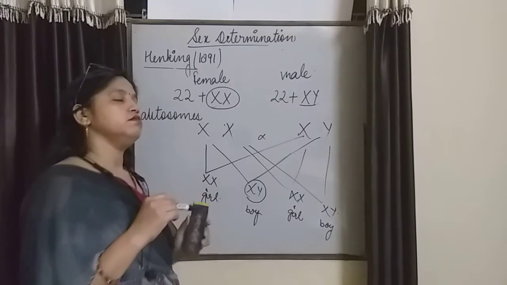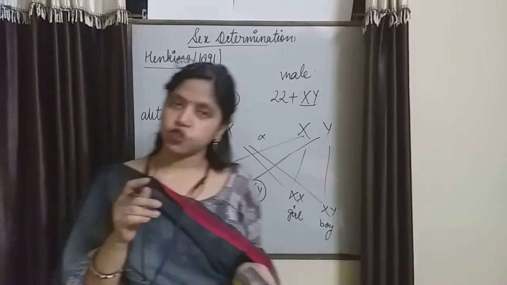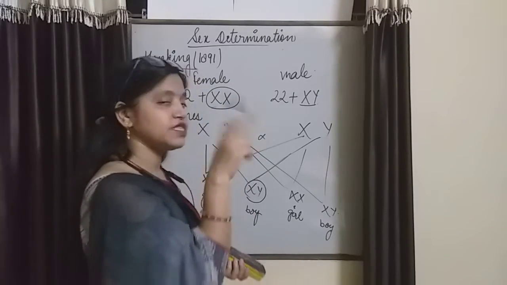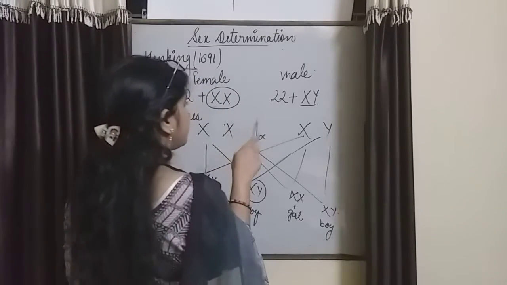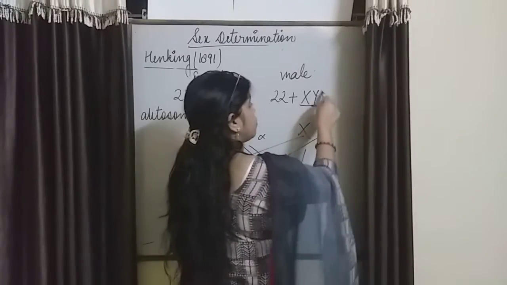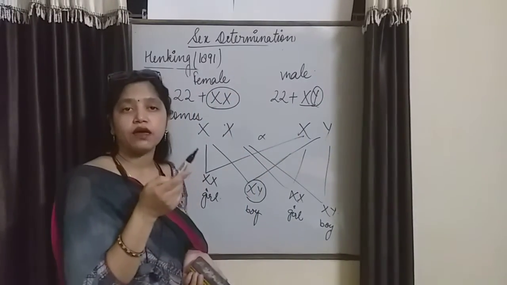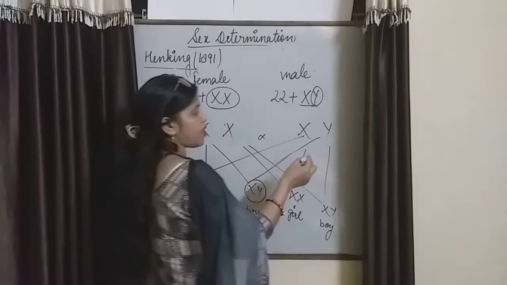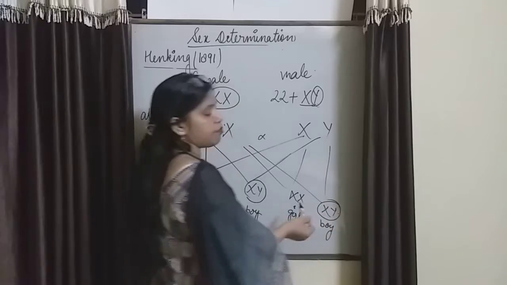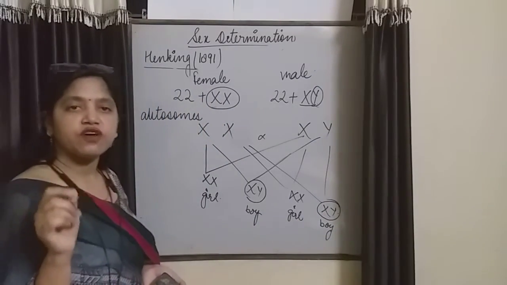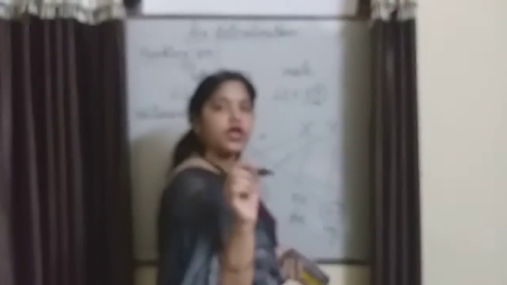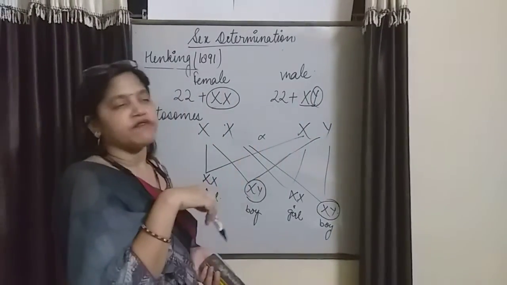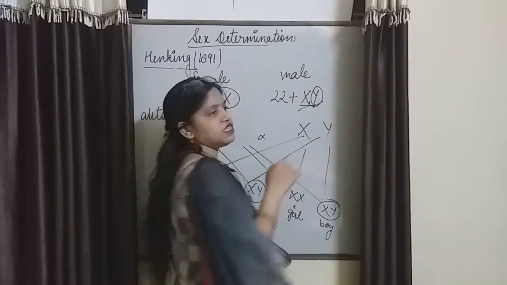If the sperm carrying the X chromosome fuses with the egg, a girl child will form because XX means girl. If the sperm carrying the Y chromosome fuses with the egg, and the egg always has the X chromosome, XY forms the boy child. So the sex of the child is completely regulated by the sperm which fertilizes the ovum, whether it is X type or Y type.